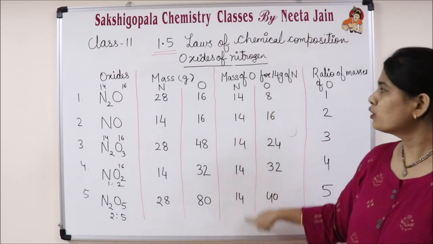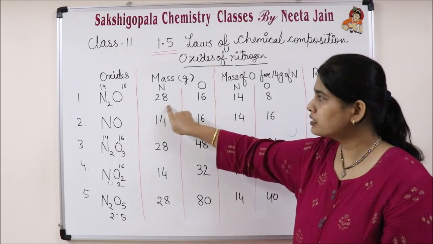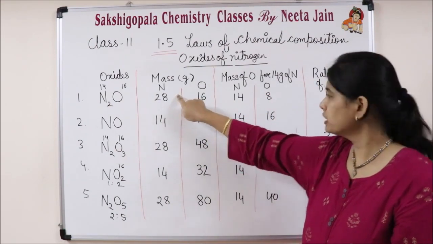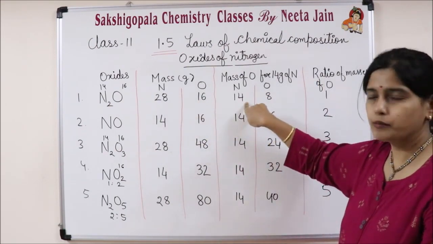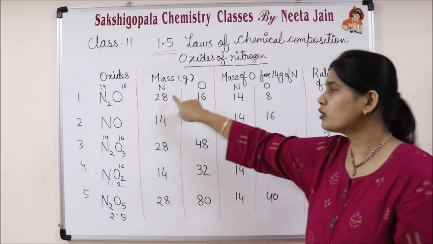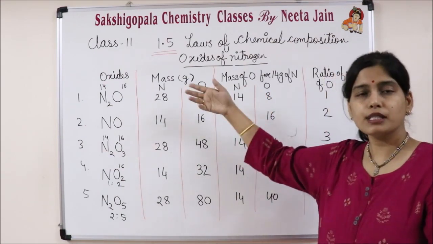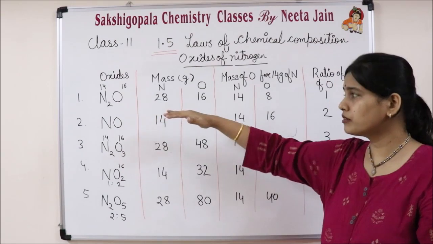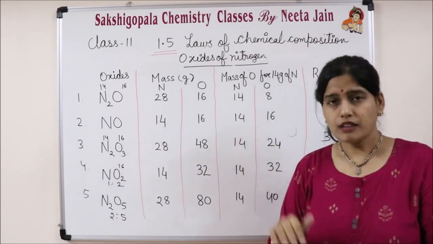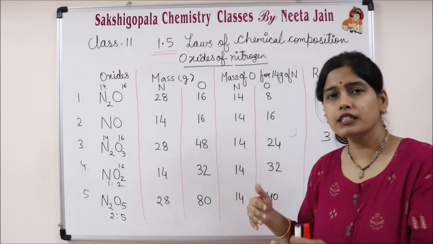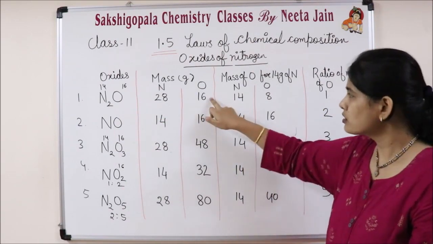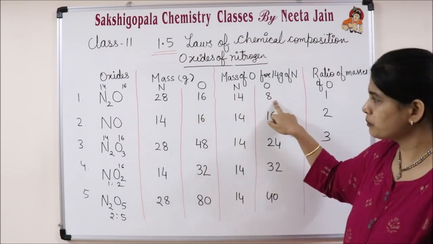In the first case, 28 divided by 2 gives 14. If you divide here, you have to divide the oxygen too. It is a simple thing: if you halve the weight of nitrogen, the weight of oxygen is also halved. So 16 divided by 2 gives 8.